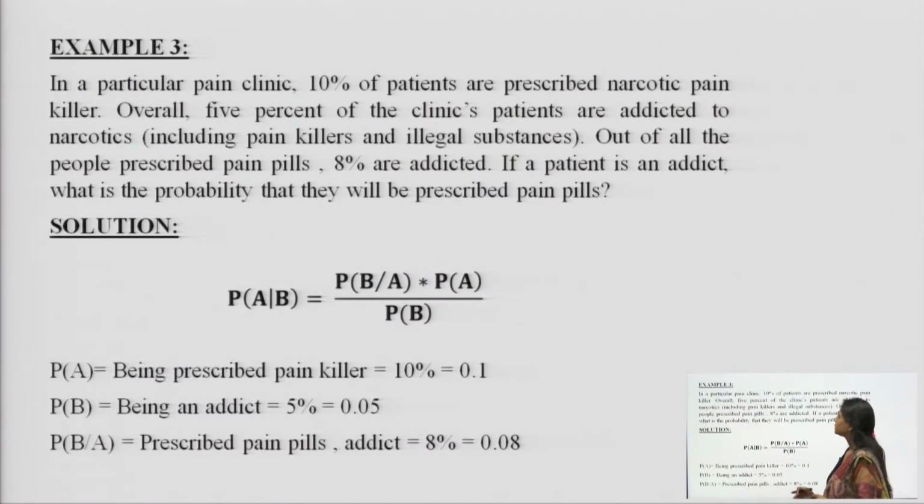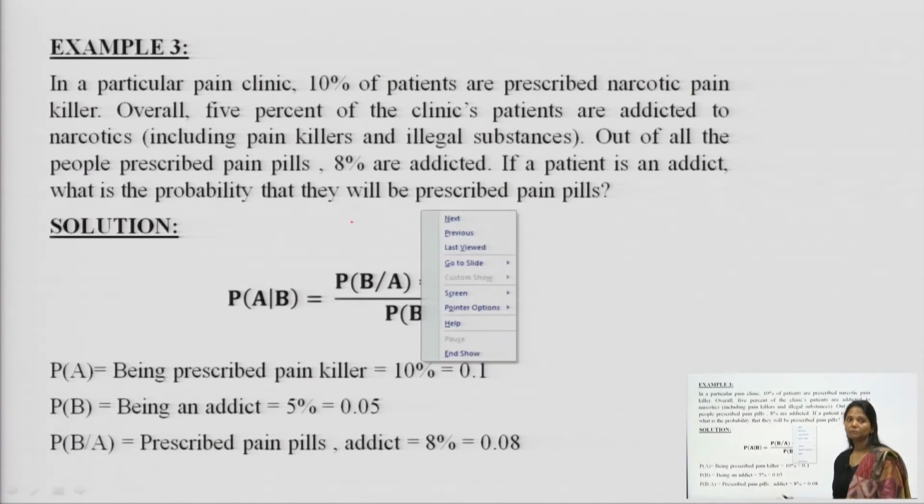For example, in a particular pain clinic, there are 10 patients who are prescribed narcotic painkillers. Overall, 5% of the clinic patients are addicted to narcotics, including painkillers and illegal substances. Out of all people prescribed painkillers, 8% are addicted. If the patient is addicted, what is the probability that they will be prescribed painkillers or pain pills?